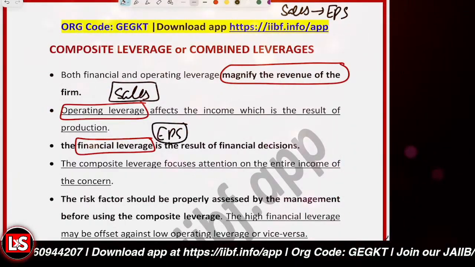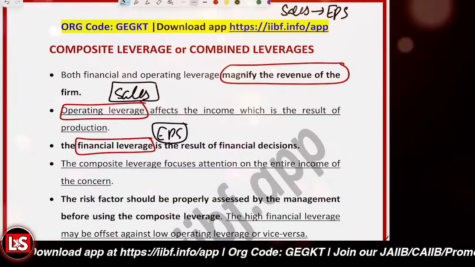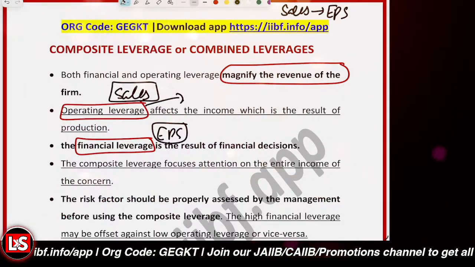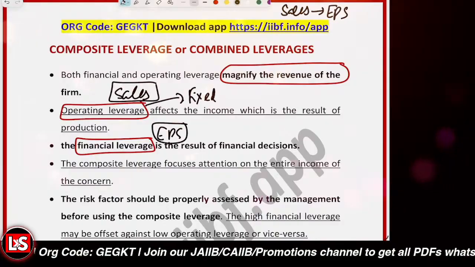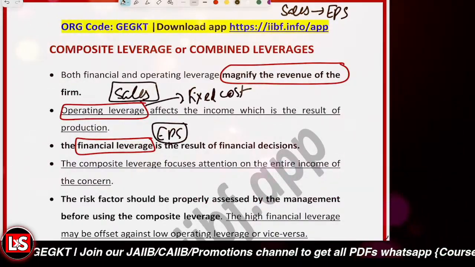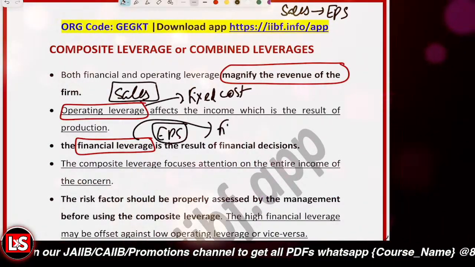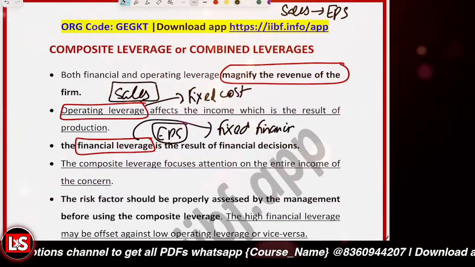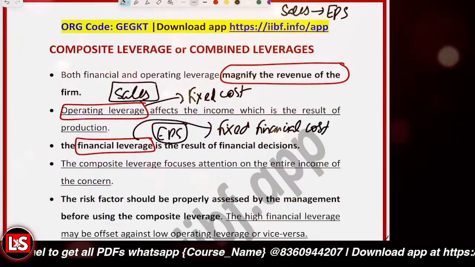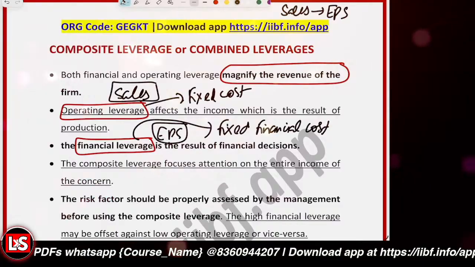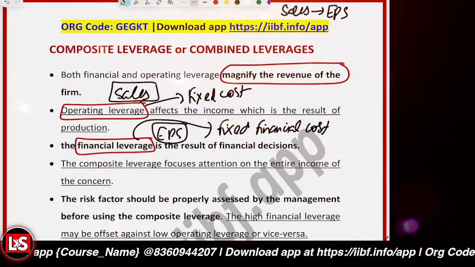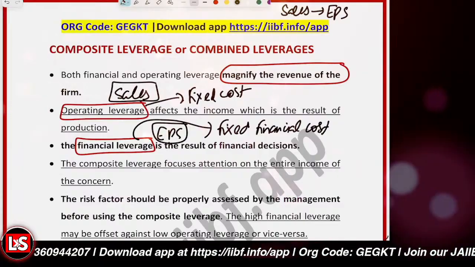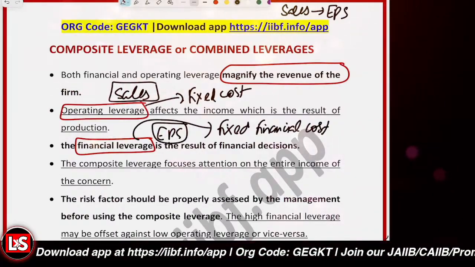In the case of the composite leverage, we are going to combine the effect of both. Both are to be covered together.